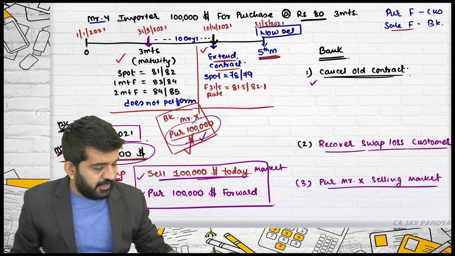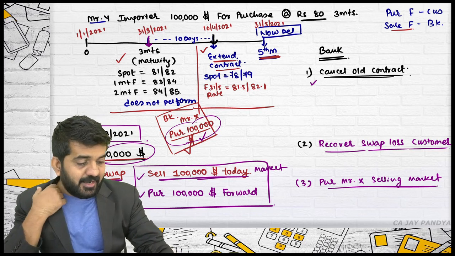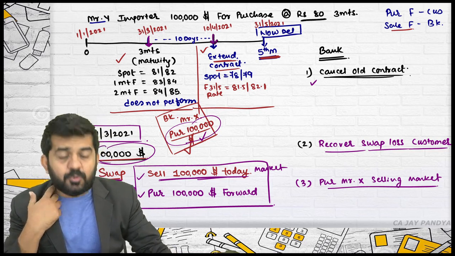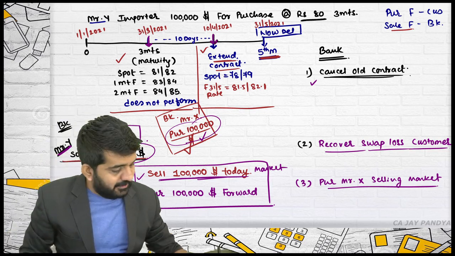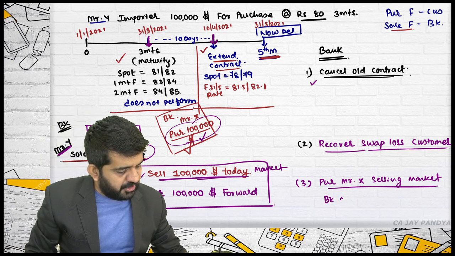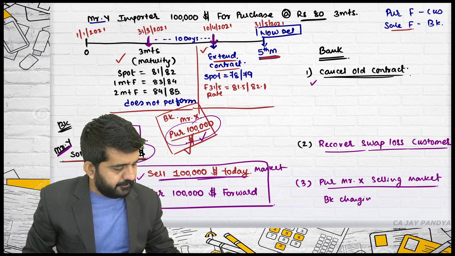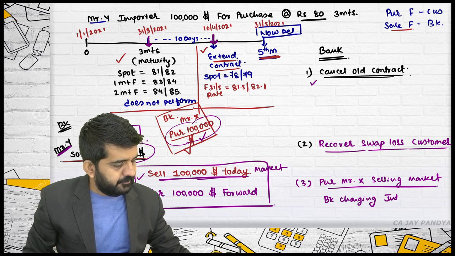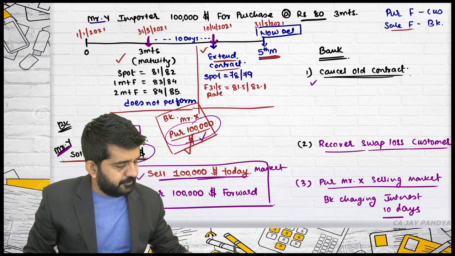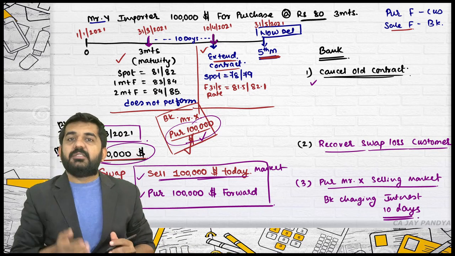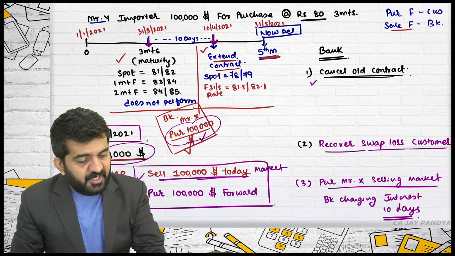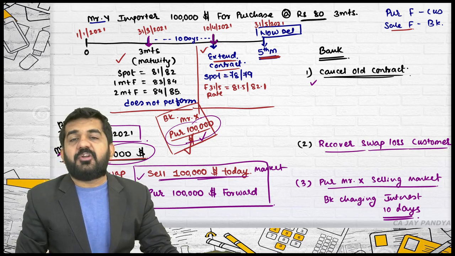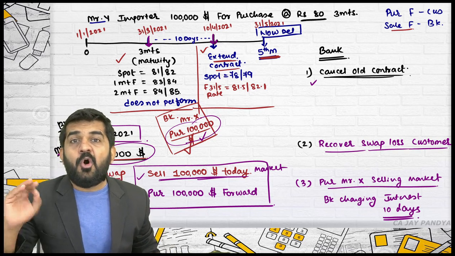But try to concentrate. Bank will say that for 10 days we have used this money. You came to bank after 10 days. Then bank will be charging interest for this 10 days. This will be the situation if extension of the contract is done not on maturity.